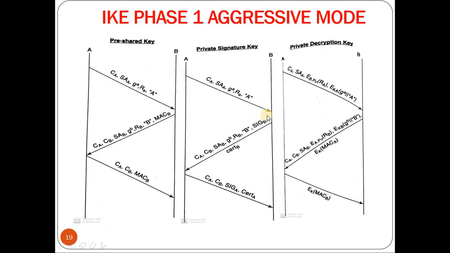So on receiving that, as I said before, it will generate all the keys once G to the power B mod P is computed and RB is chosen. Once all the keys are generated, it will embed the identity of B, along with the signature of B, and it will also send the certificate of B.